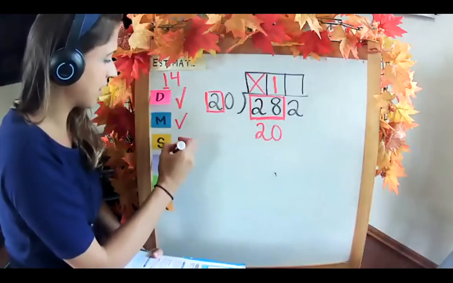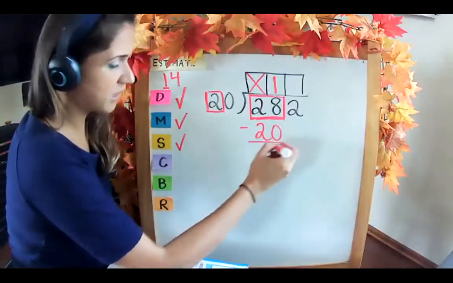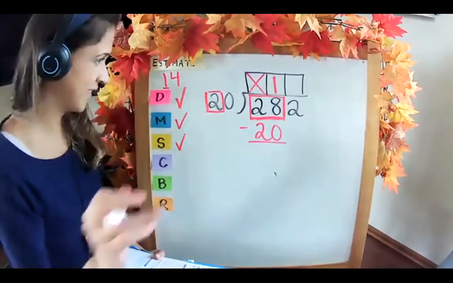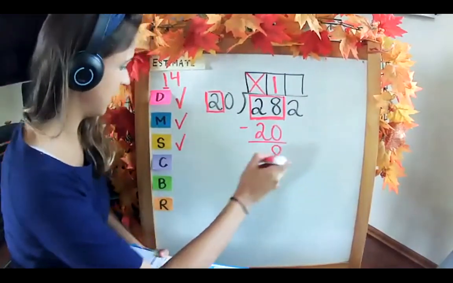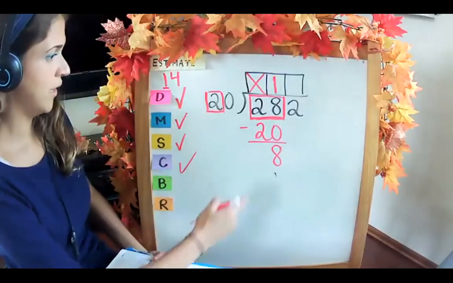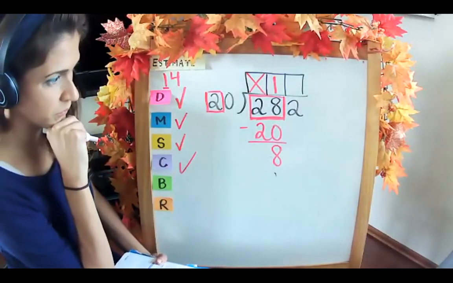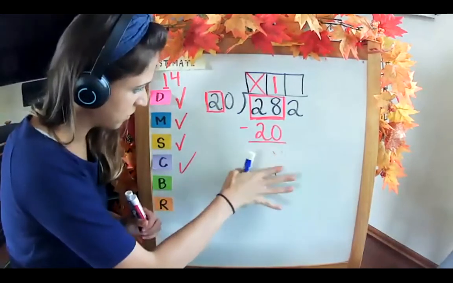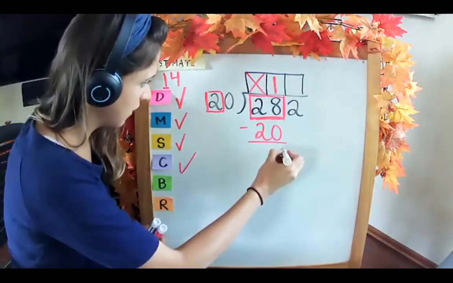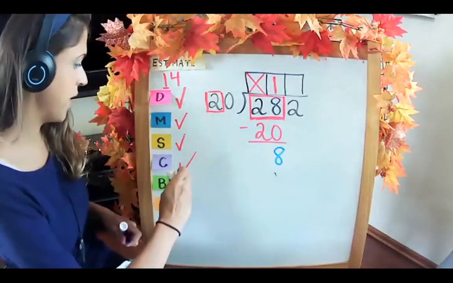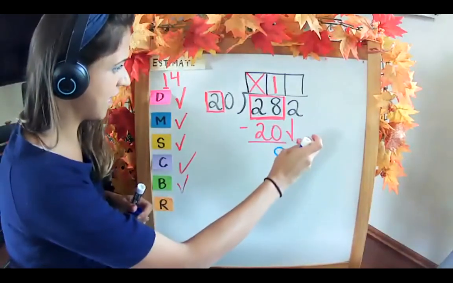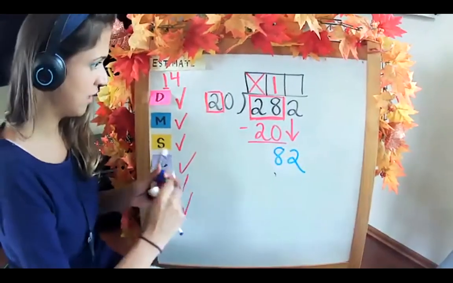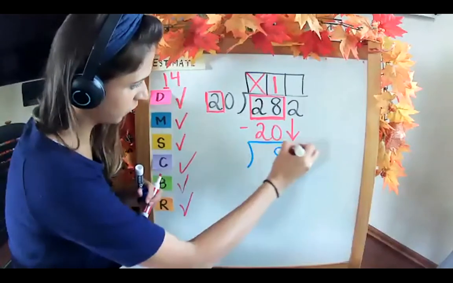All right, subtract. 28 minus 20 is 8. Check. Is 8 less than 20? Yes, good to go. I keep meaning to do a new color when I subtract. Sorry. Okay, bring down that 2. And repeat. Now we have a new division problem.